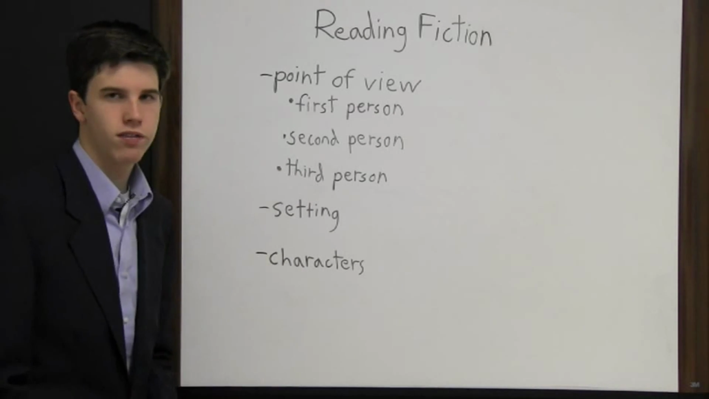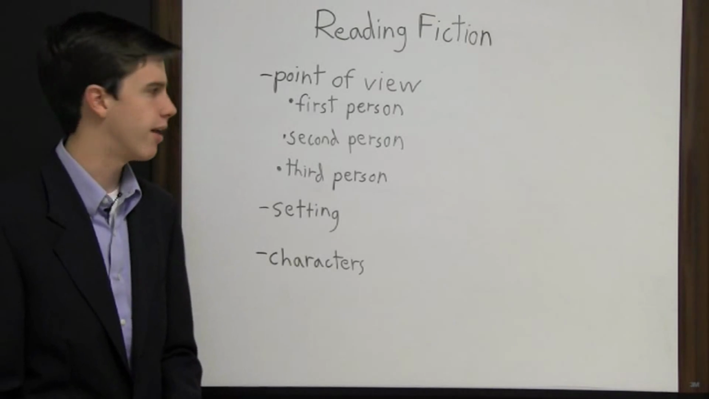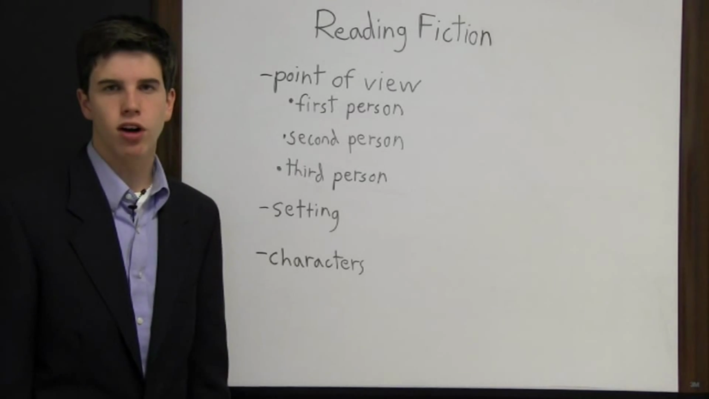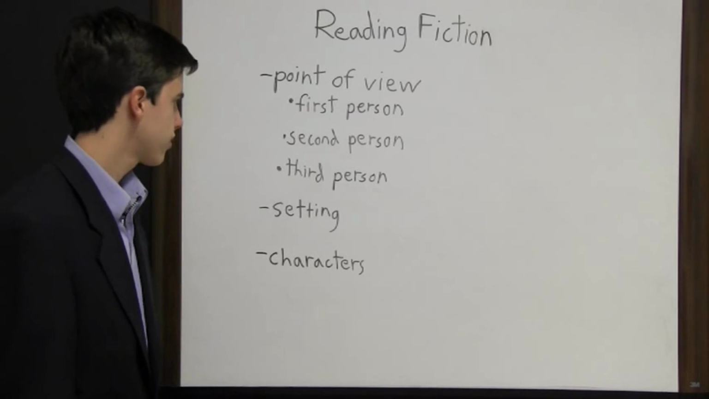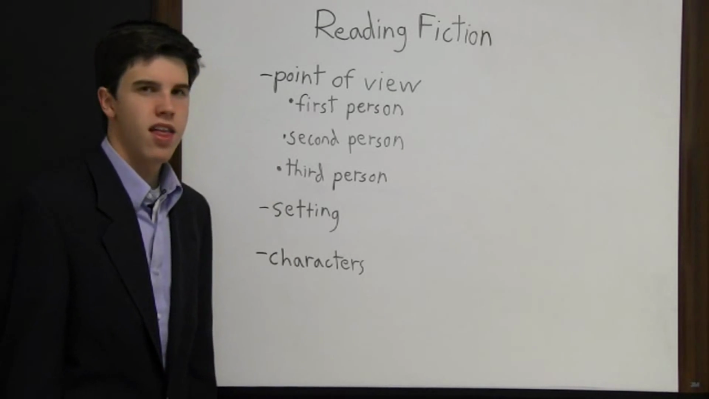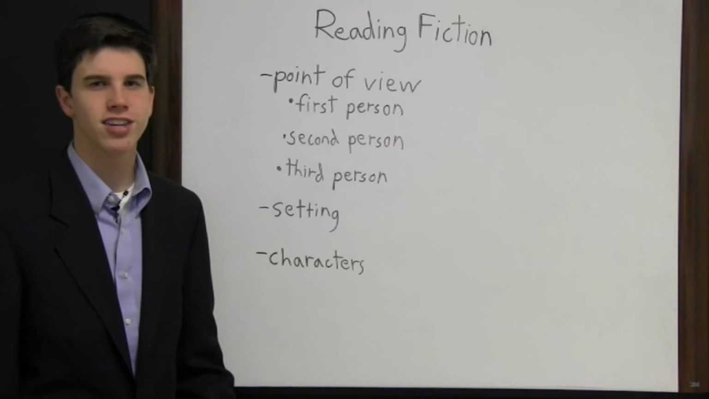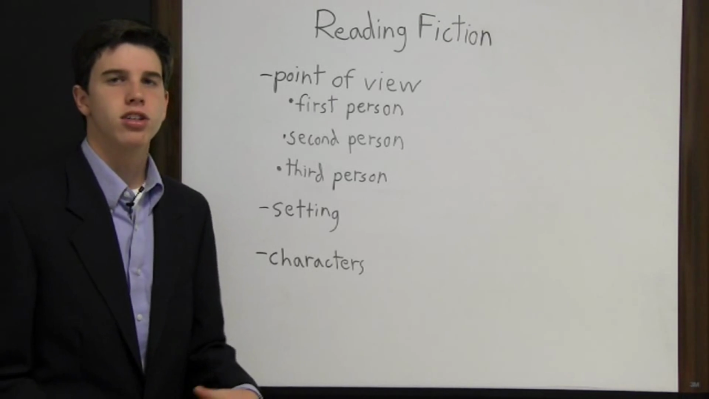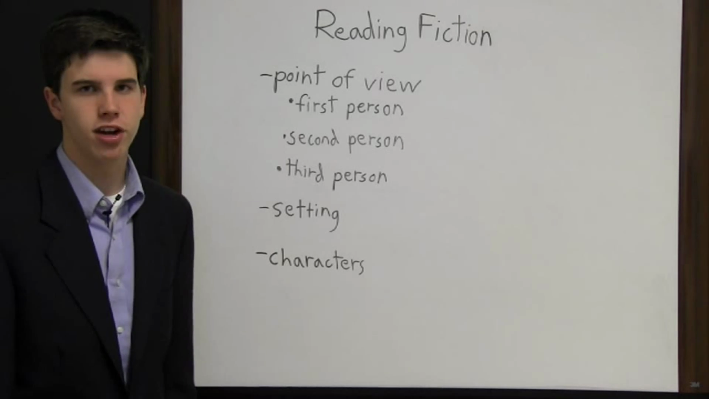In a first person point of view, the narrator takes part in the story and refers to himself as I. In a second person point of view, the narrator again is involved in the story, but refers to another character using the pronoun you. In a third person point of view, the author refers to the other characters as he and she. So the narrator is not actually involved in the story, they're just merely relating the story to the reader. Another part of point of view is how much the narrator knows.